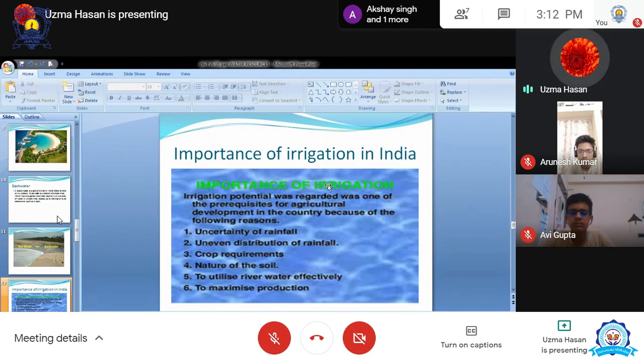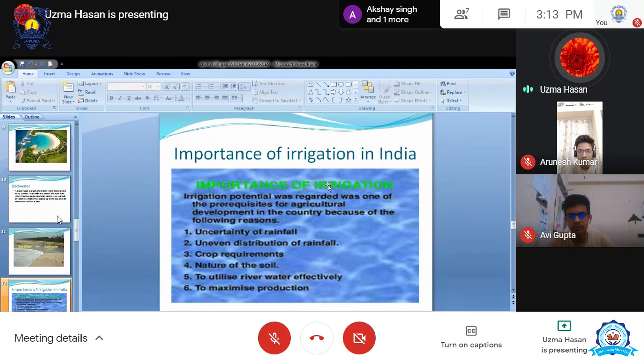In which area we are living, which quality of soil is there, and that area will be able to have water in it or not. Okay, next is to utilize river water efficiently. We all know that during the rainy season, the rivers also come in the face of flood.